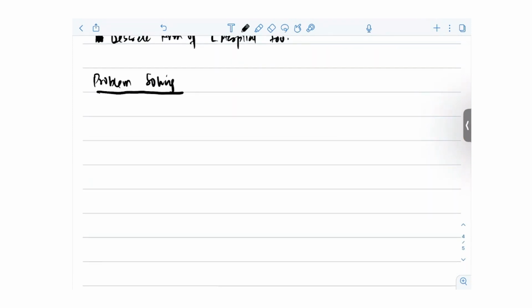Okay, let me check the past year papers. Problem number 3 probably. No, not problem number 3. Okay, so if you check JAM 2018 problem number 2, it's asking the limit as n tends to infinity of (1 plus 2 by n) whole to the power n square into e to the power minus 2n. Okay. So now I will tell you how to do it, and how we use the algebra of limits to solve this problem. So any ideas out there how to solve it, guys? Yes, no, maybe.